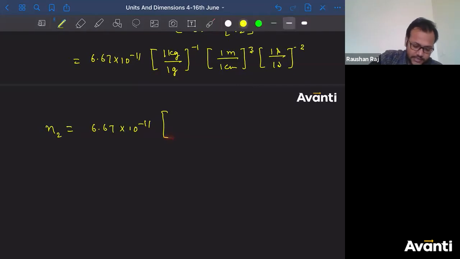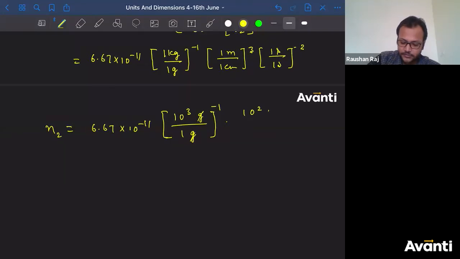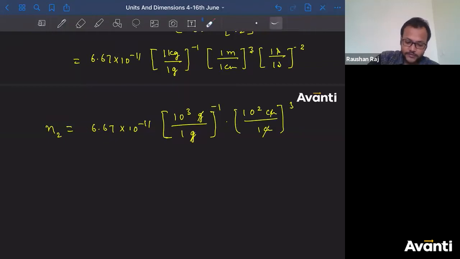So conveniently, it will be convenient for you if you convert kg into gram. सबको पता है, तो 10 to the power 3 gram divided by 1 gram to the power minus 1. ठीक है? Now into 1 meter can be written as 10 to the power 2 centimeter divided by 1 centimeter to the power 3. So centimeter cancels, and this 1 second by 1 second is gone. That is nothing but 1.